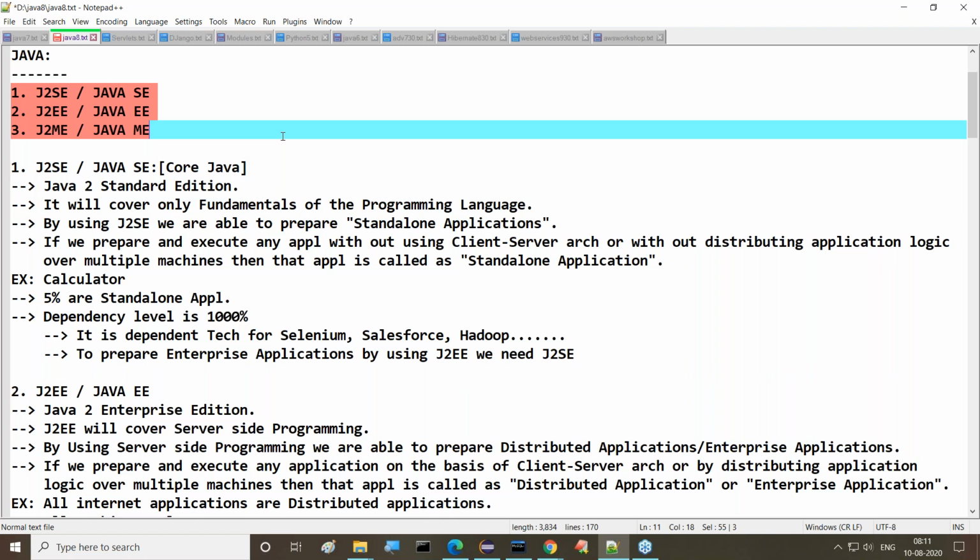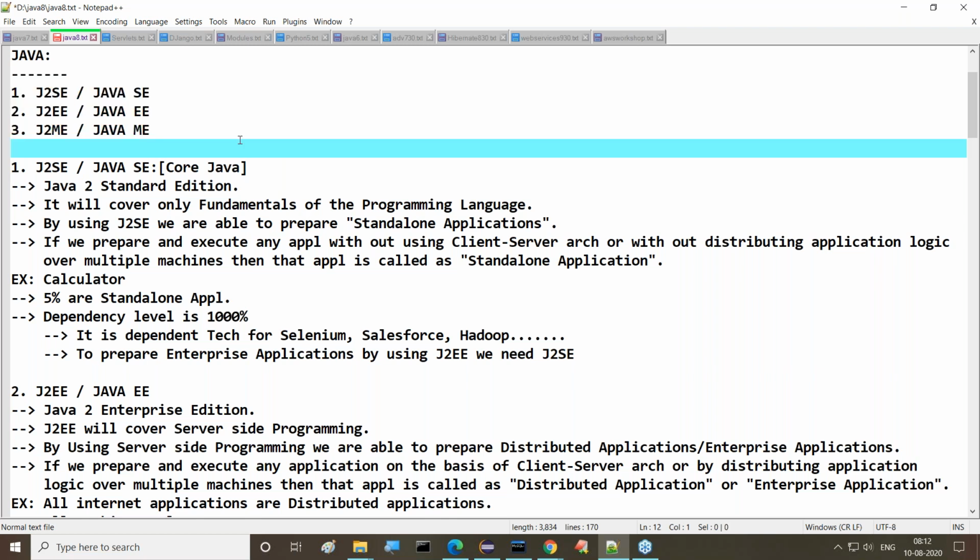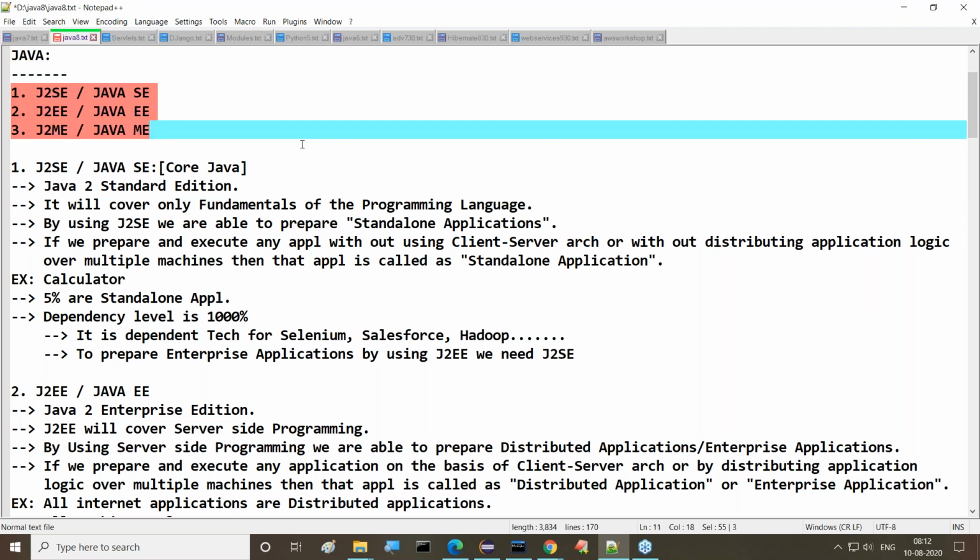That's good. Next one: what are the three parts? Can you tell me, guys? All of you know. What are the three parts? Come on, type it. Java SE, J2SE, J2EE, and J2ME. Good. Most of the people are responding. J2SE, J2EE, and J2ME. Right. That's fine.